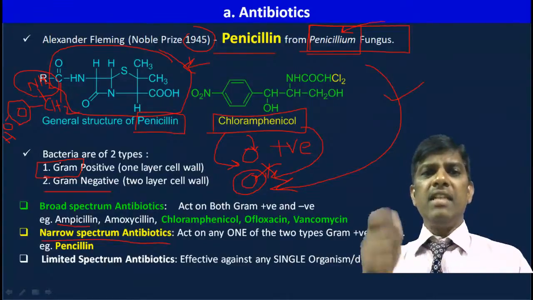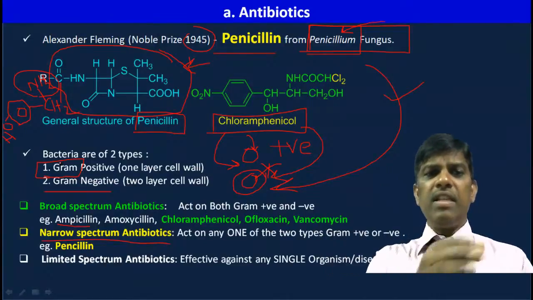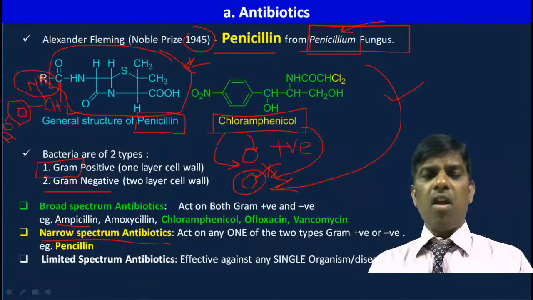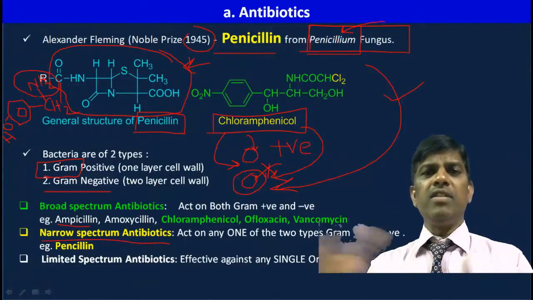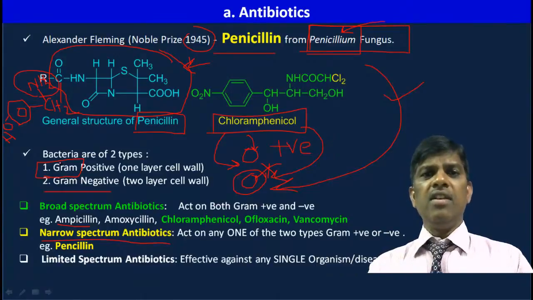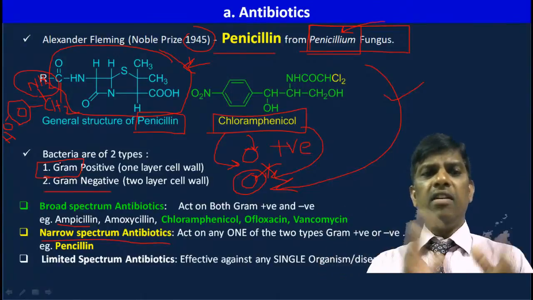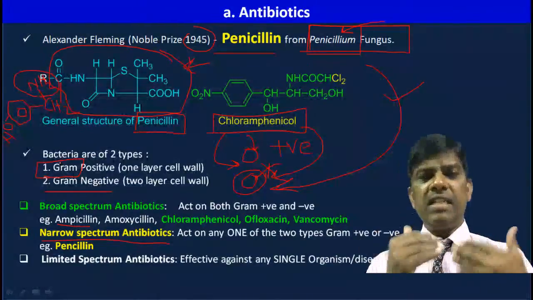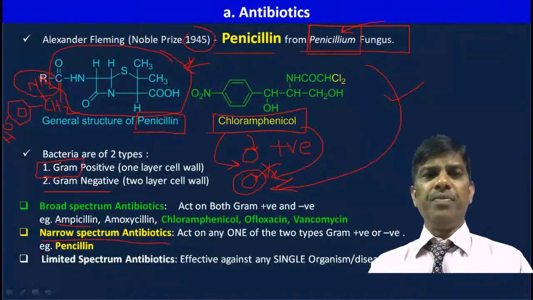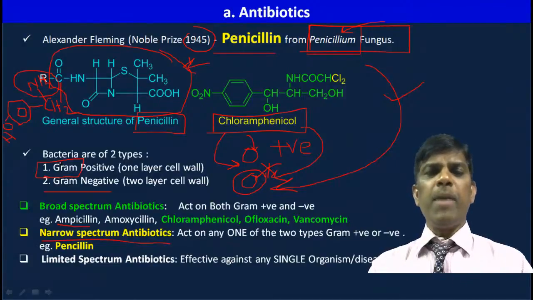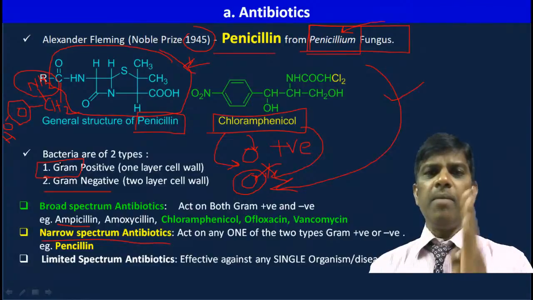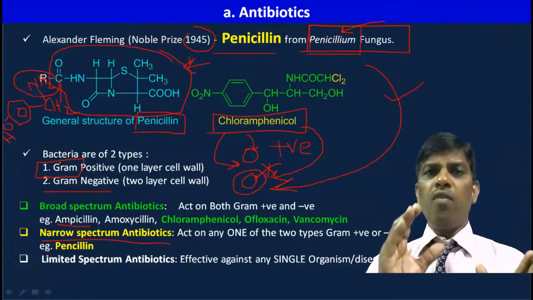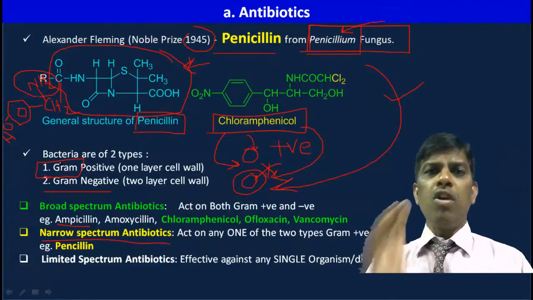But basically just by adding some drops of this stain, if it is gram negative, you are going to get no color, and if it is positive, it is going to give some stain color. So to broadly divide it, the gram positive and negative test is still in use, right? In this slide, it is very important to remember that penicillin is a narrow spectrum antibiotic. Yes, chloramphenicol is a broad spectrum antibiotic.